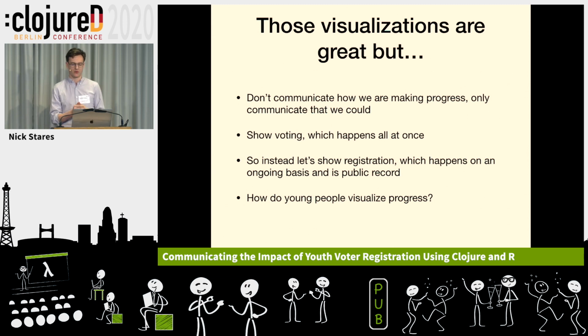So let's show registration. Let's visualize registration, which you have to do in order to vote, and many people aren't even registered, so they can't even vote. So just registering people is a huge step towards progress, and people who are registered are much more likely to vote. Not just because they can, but people who are newly registered are more likely, especially young people.